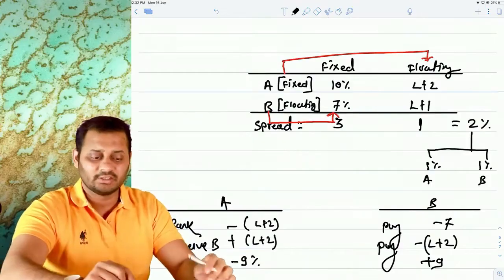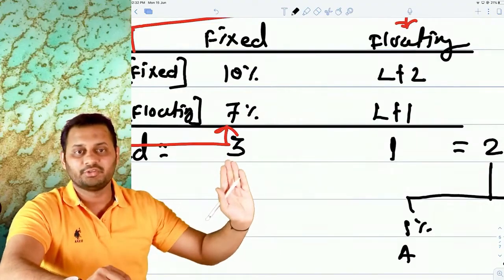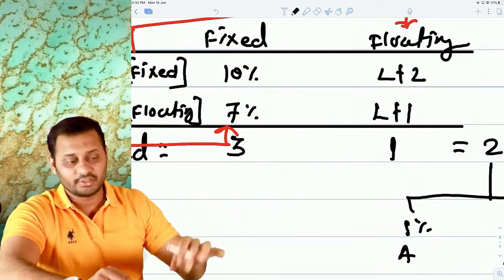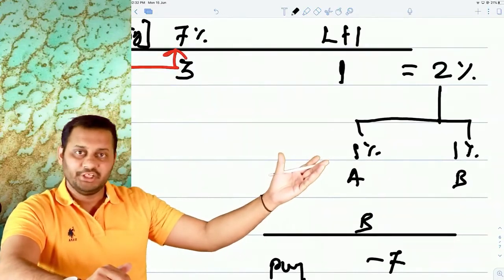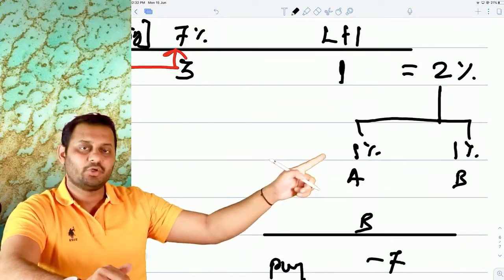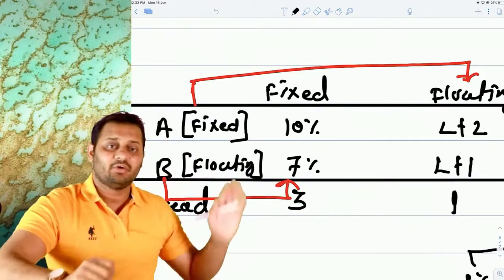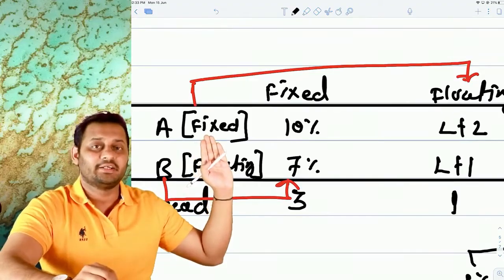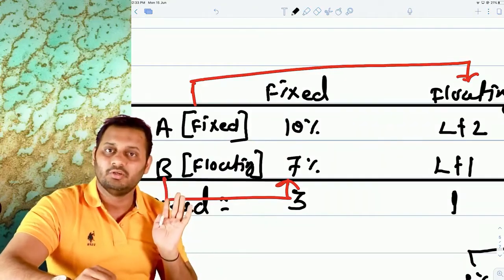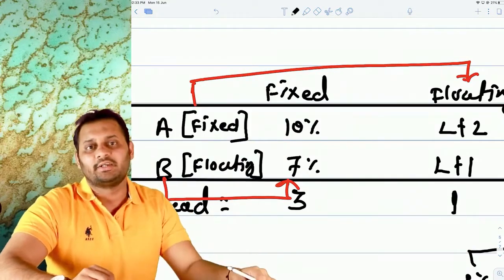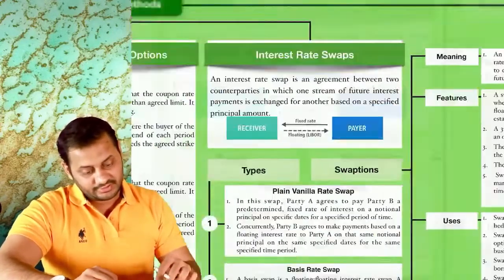First of all, the first rule is the difference between fixed rates should be more than the difference between floating rates. So 3 should always be greater than 1. After that, the 2%, you decide who is going to share how much. If not given, take 1% for each party. So if A is about to gain 1%, that means it should cost 1% less than what he would have paid if he had taken a loan directly from the bank. So the fixed rate loan for him was 10%. It should cost 9% only now after the gain. Then only we will be able to say it's a gain to him. This is interest rate swap. So this is all about interest rate swap.